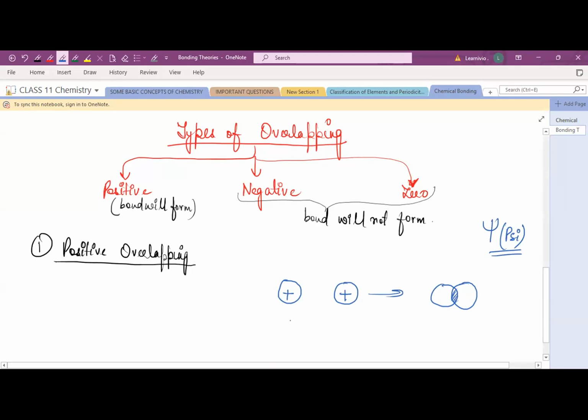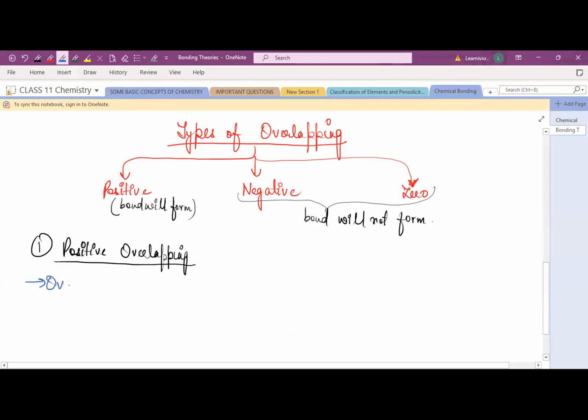Suppose here again we take the s orbital. We know the s orbital shape is spherical. Suppose this is a negative sign, the wave function is minus. Now, when they overlap with each other, again the bond will be formed. The extent of this is the area where the overlapping occurs, right? So here bond formation will occur, and this type of bond formation is known as positive overlap. Is it clear? Yes, ma'am. Always remember, bond will be formed only in the case of positive overlapping.